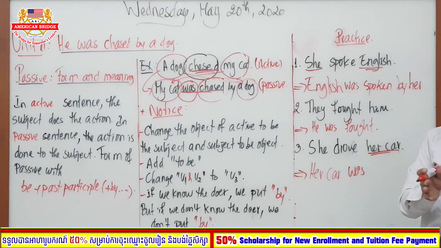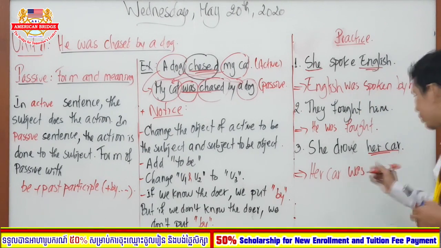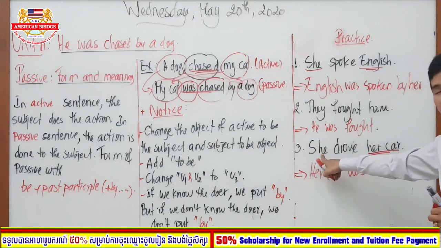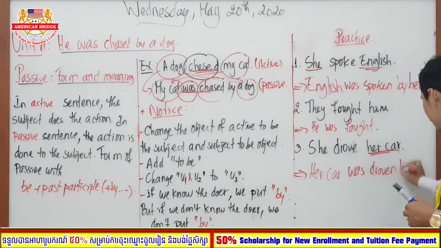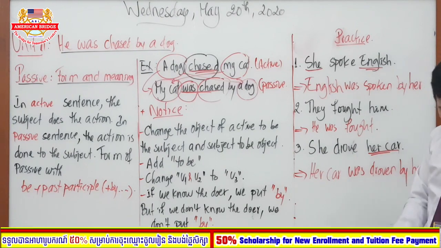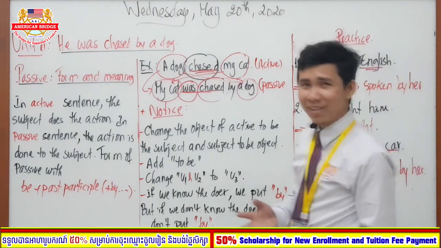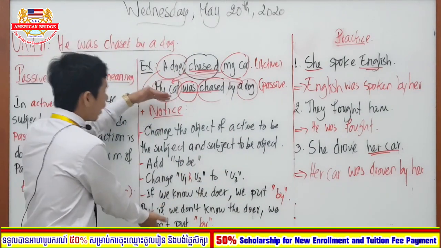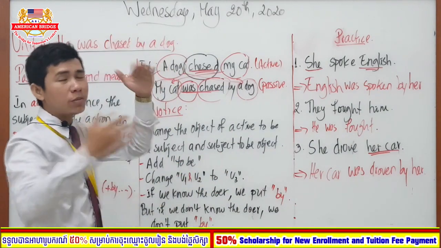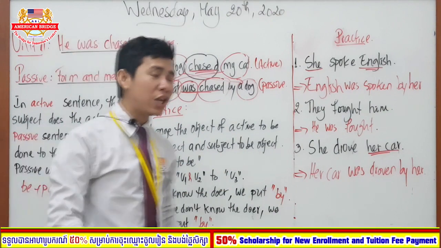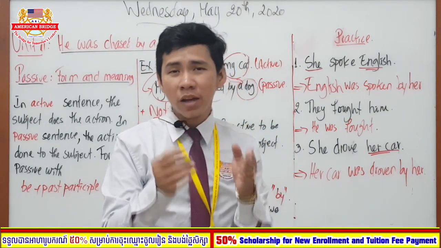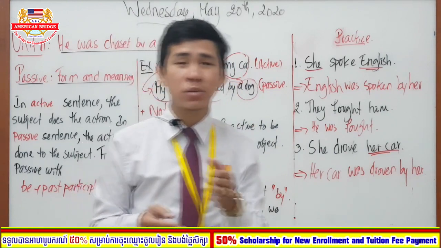So drive, drove, driven. Good. Do I know the doer? Yes. So I put by her. Okay. Is it easy? For sure. If you remember the way of changing from active to passive, it will be easy to change the sentence from active to passive.